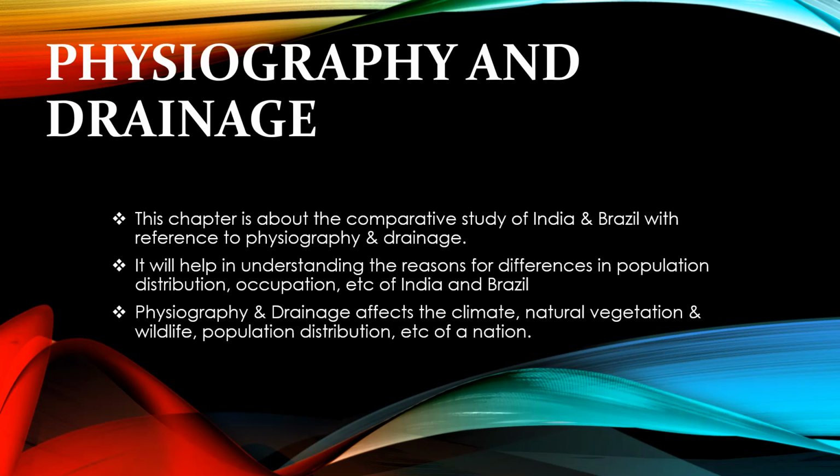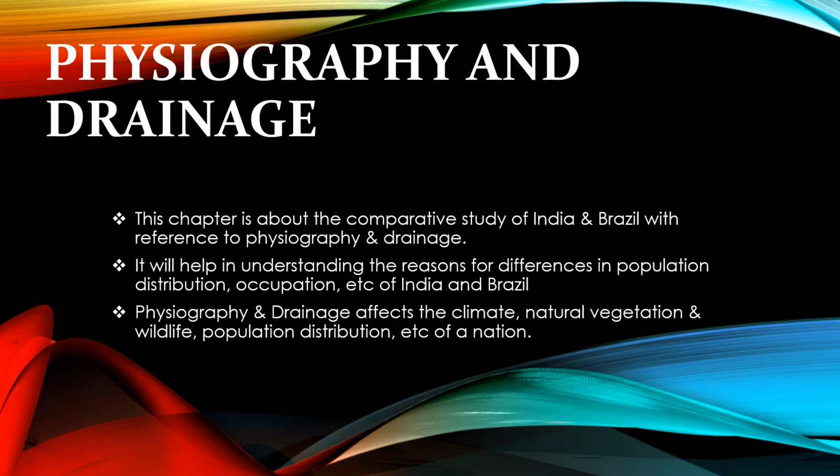This chapter is about the comparative study of India and Brazil with reference to physiography and drainage. It will help in understanding the reasons for differences in population distribution and occupation of India and Brazil. Now, you know that in some areas population is very dense and in some areas population is very sparse. So why is it so? It is closely related to physiography.